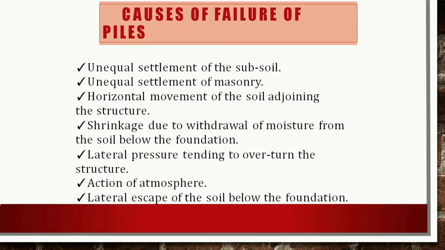Next, another cause is the movement of subsoil. Sometimes the movement of subsoil takes place due to various factors, like flow of rainwater close to the foundation, leakage of water from the water supply pipes and sanitary pipes of the building, then percolation of water through the pervious bathroom floors. To prevent such failures, measures need to be taken, like providing a flagging concrete of 800 to 1000 mm width around the building and a suitable drain for the rainwater flow, then making joints in the pipe watertight.